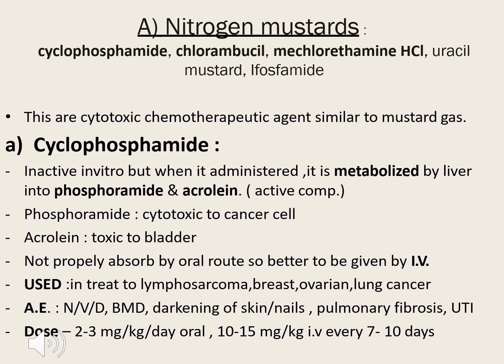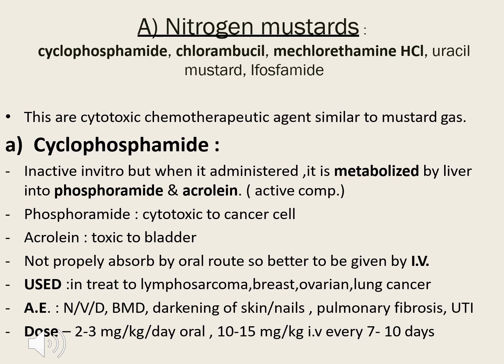etc. So the first one is cyclophosphamide. It is inactive in vitro. When it is administered, it is metabolized in the liver into phosphoramide and acrolein, which is an active compound. It is not properly absorbed by the oral route, so it is given by the parenteral route, mostly the IV route. It can be used for the treatment of various cancers like breast, ovarian, lung, lymphosarcoma, etc.